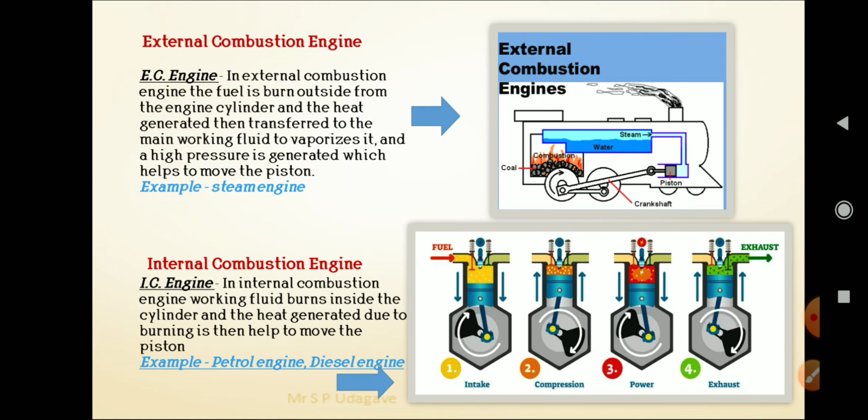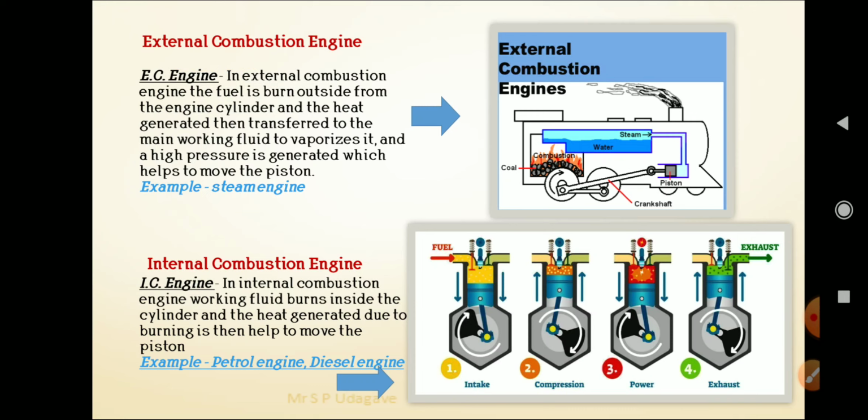In the external combustion engine, the fuel is burned outside the engine cylinder and heat is generated. It is then transferred to the main working fluid to vaporize it, and high pressure is generated which helps to move the piston. An example of the external combustion engine is the steam engine.